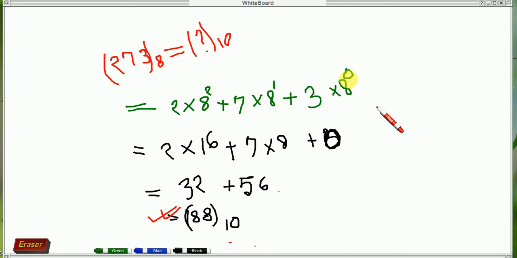Hexadecimal to binary conversion. So you should remember this chart. And binary to hexadecimal.